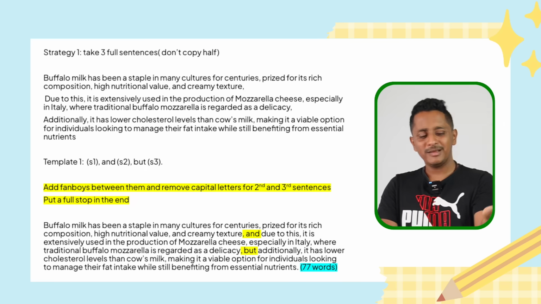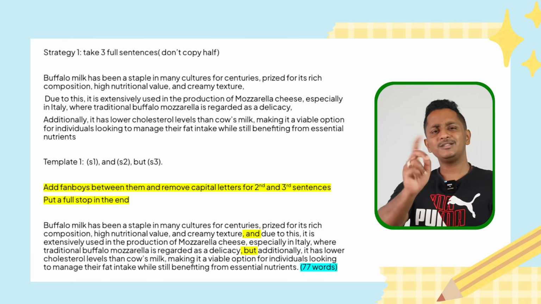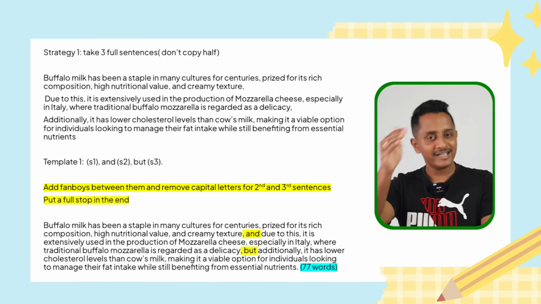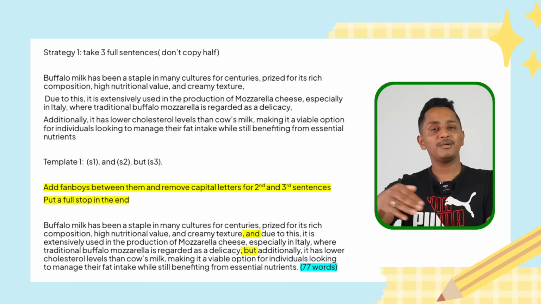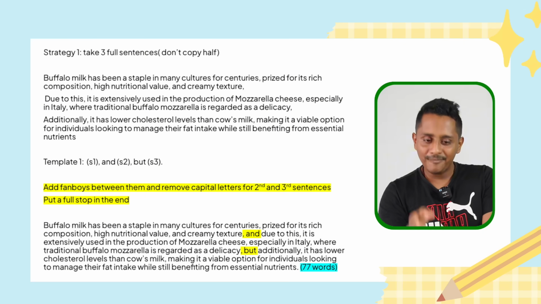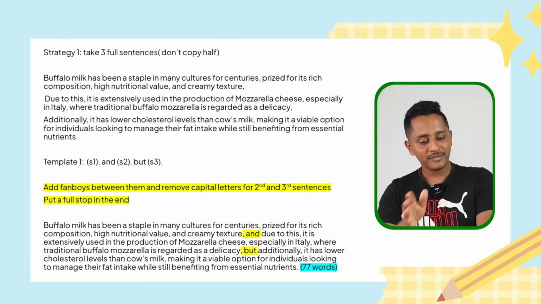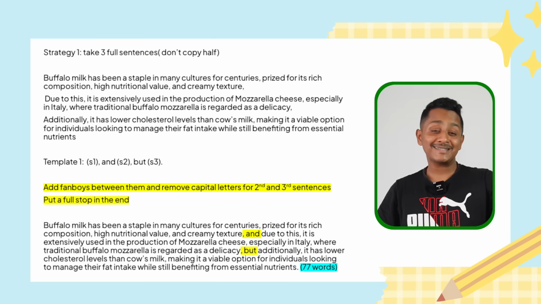That's all. "Buffalo milk has been..." blah blah, end of the sentence, comma, and "due to this", the second sentence you start, "it is extensively used..." blah blah, "as a delicacy", end of the second sentence, comma, "but, additionally", you finish it off. But it has exceeded 75 words. Now we have to do some operations. Let's do some open heart surgery. Be ready for it. Let's all become doctors.